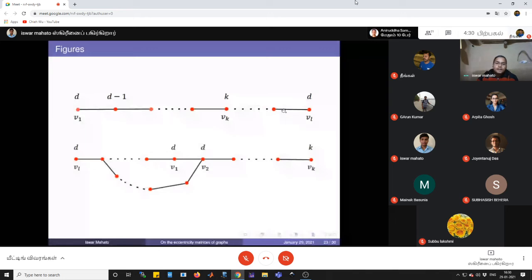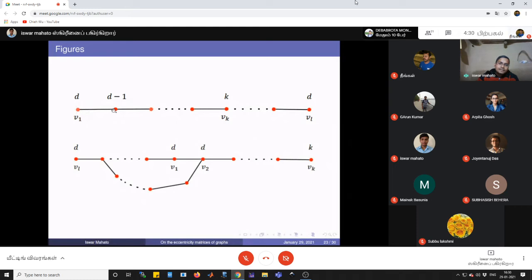And we assume that Vk is lying inside this V1 Vl path. Then we will see that this has to be eccentricity D minus 1. Here it is D minus 1 because Vl here can't be extended. This is the possible case.